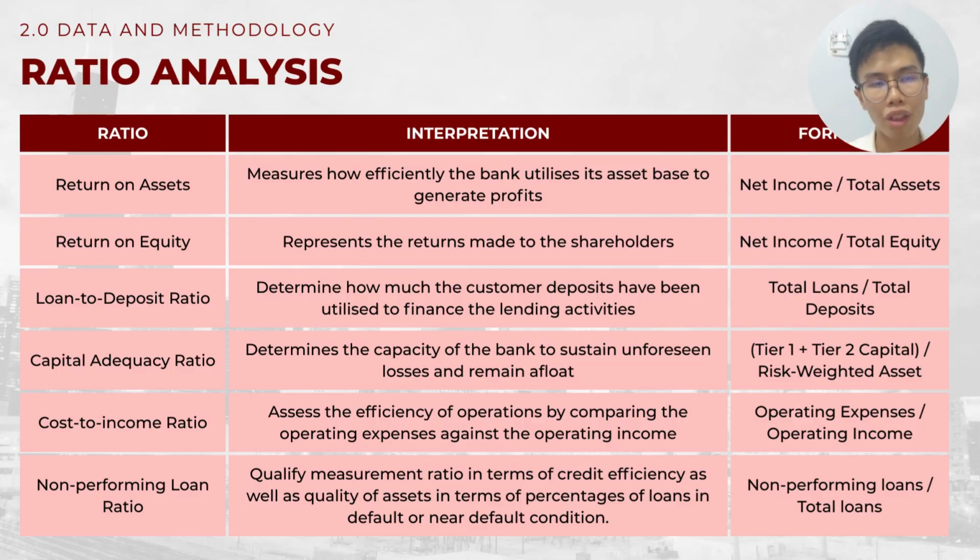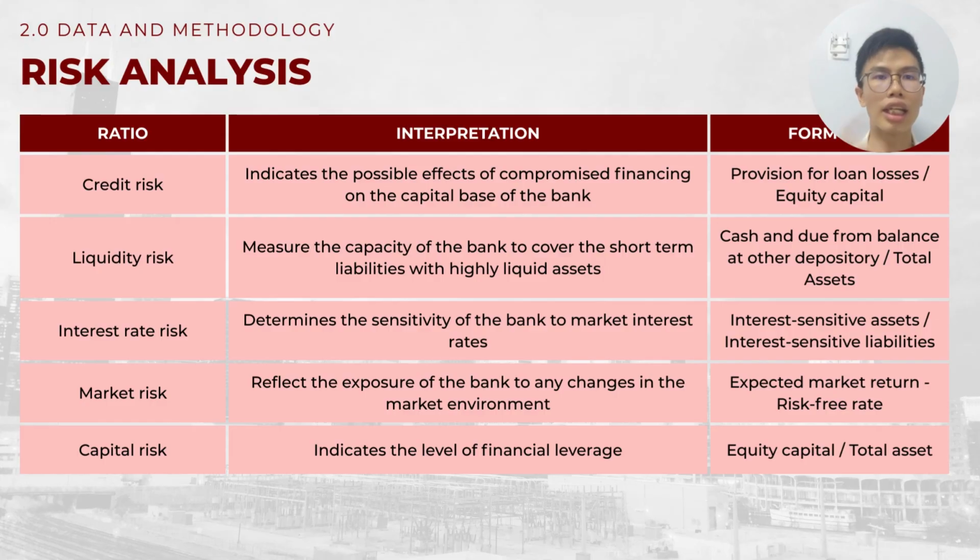Non-performing loan ratio measures the quality of credit, in terms of the percentage of loans in default or near default condition. Next, for risk analysis, there are 5 risks that will be evaluated. Credit risk indicates the possible effect of compromised financing on the capital base of the bank. Liquidity risk measures the capacity of the bank to cover short-term liabilities with highly liquid assets.